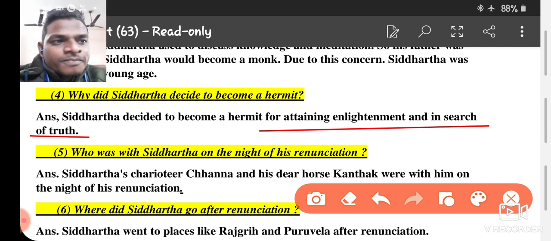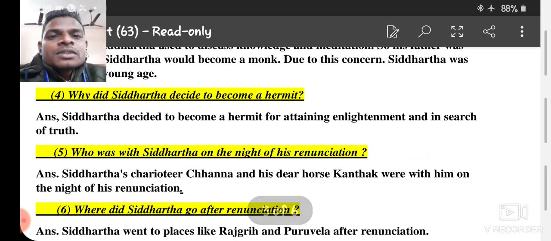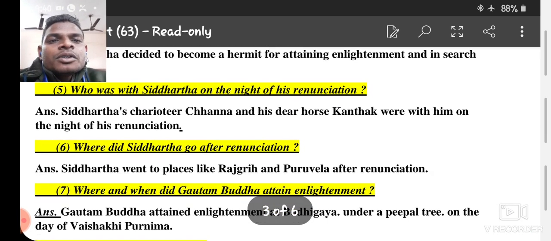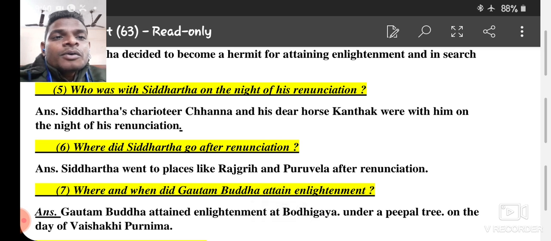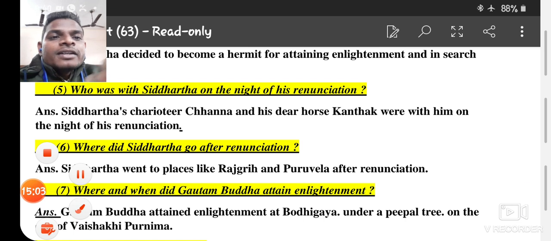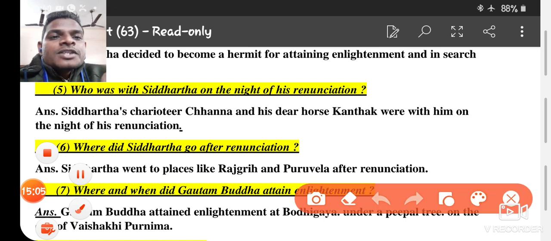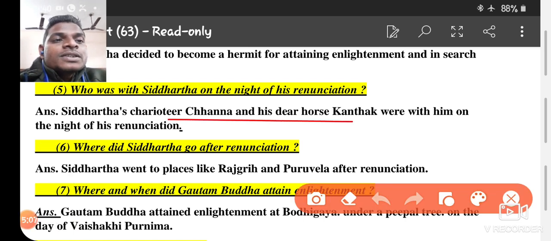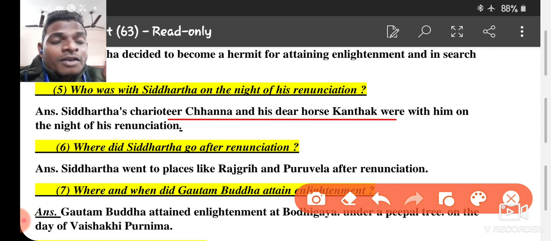Okay, dear students. Next, number 5. Who was with Siddhartha on the night of his renunciation? Siddhartha's charioteer. Who was the charioteer? Chhana and his dear horse Kanthak were with him on the night of his renunciation.